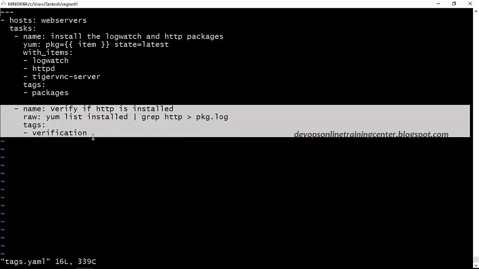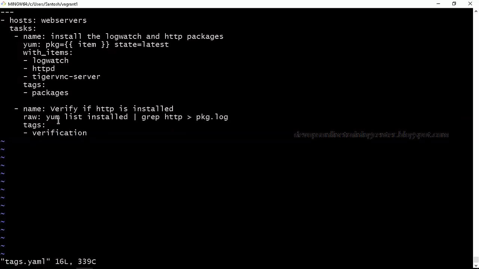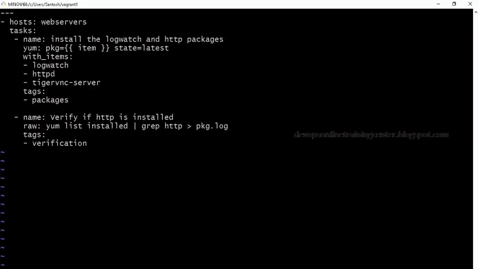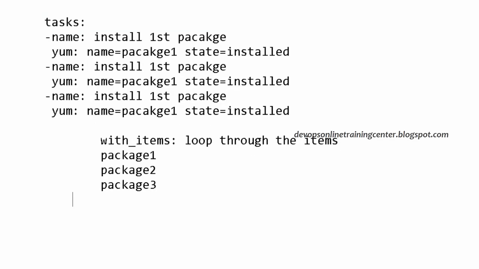The second task is to check whether HTTP is installed. So there is a module called raw. This raw will be executed as it is. There are three modules: raw, shell, and command, right? If you use command directly, this greater than won't work. So if you want to use something where you are doing some redirection, there we need to use something called raw.